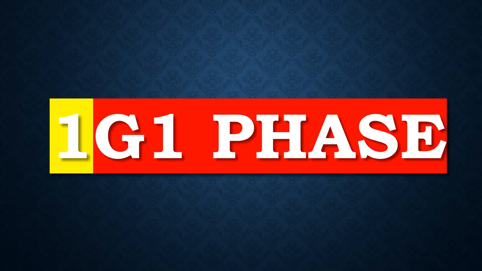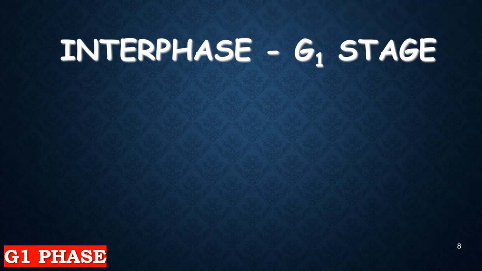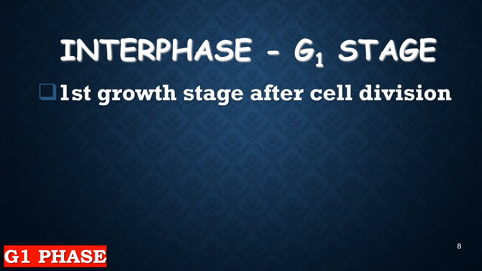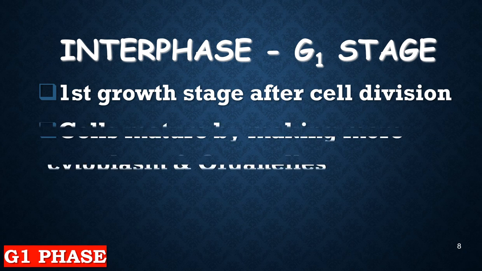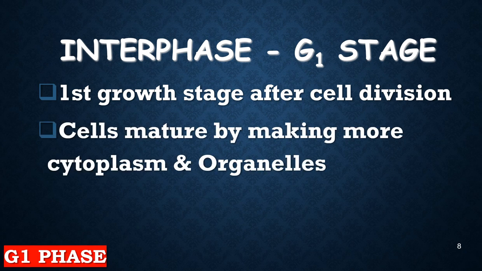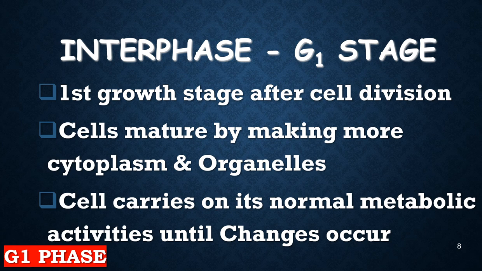All right, the first phase is the G1 phase, or primary growth phase. Let's start talking about that. It's the first stage of the interphase, and it's called the G1 stage or G1 phase. The primary growth phase is the first growth stage after cell division. In this stage, the cell matures by making more cytoplasm and organelles. So the cytoplasm and organelles of this cell grow. After that, the cell carries on its normal metabolic activities until changes occur.